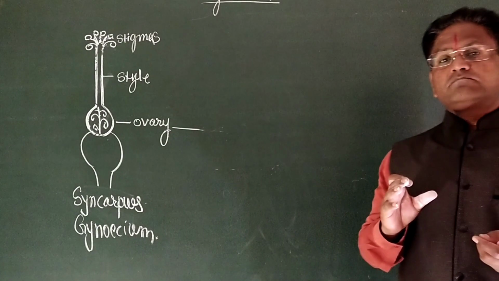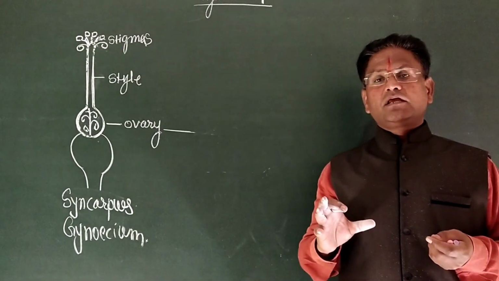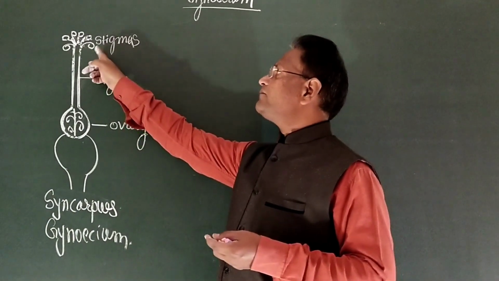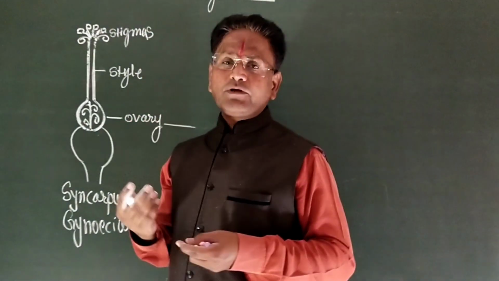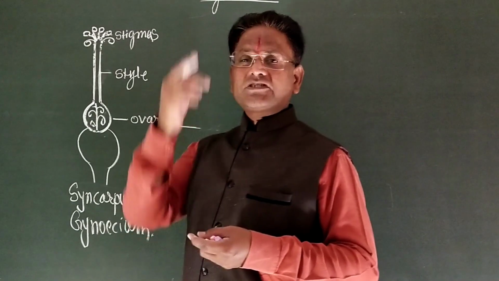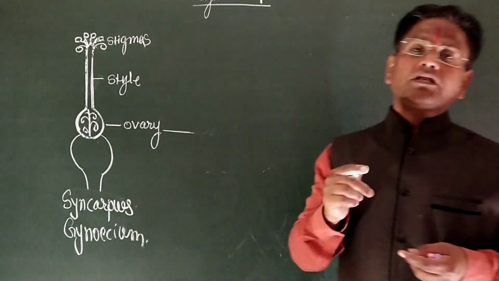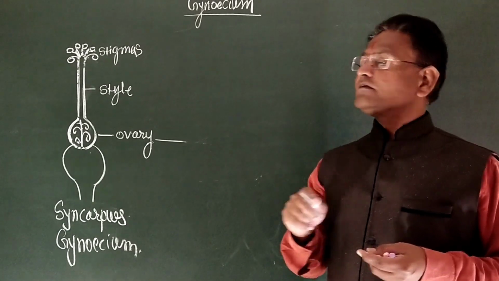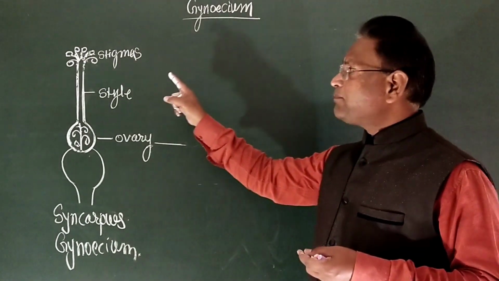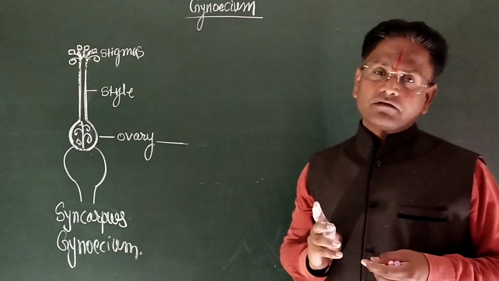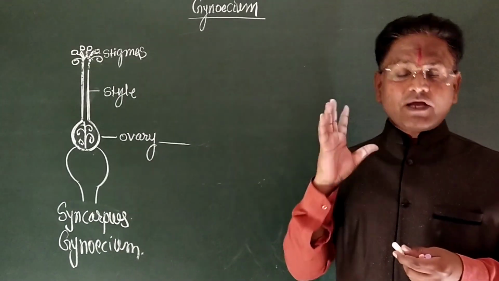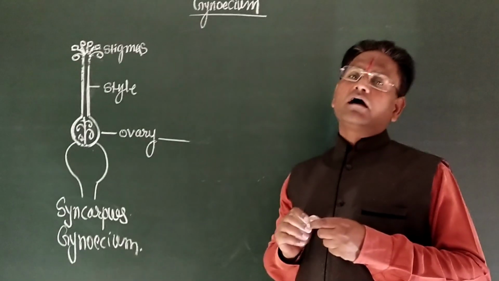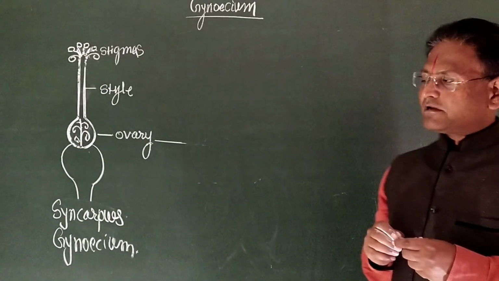If the stigmas are 5 in number and the style is single, then it is identified that the carpels are 5 in number.